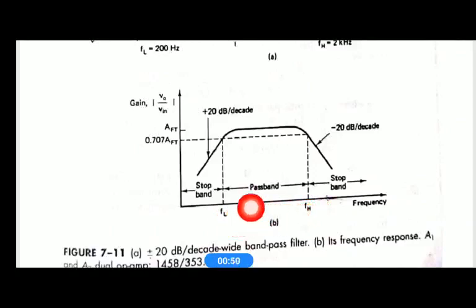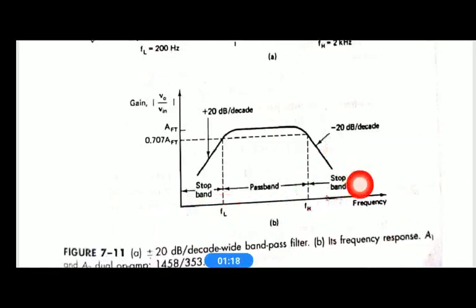So it passes all the signal which is having a frequency between FH and FL. Hence it has a pass band between FH and FL, and it blocks and attenuates all the signal which has frequency above FH and below FL.